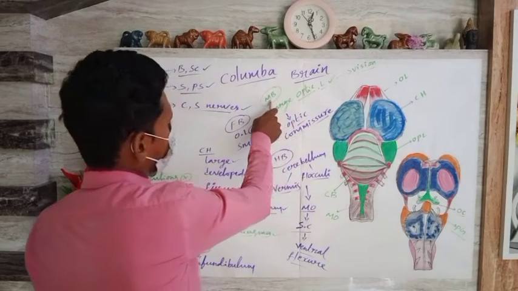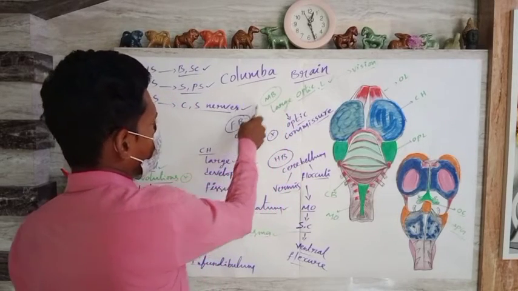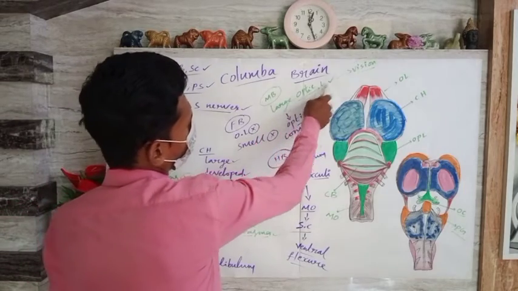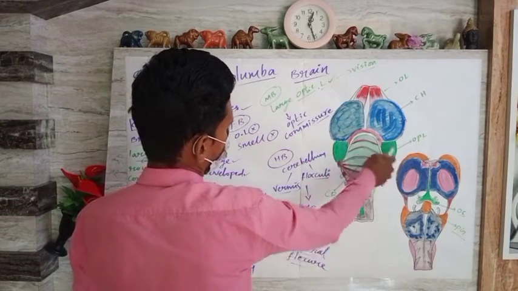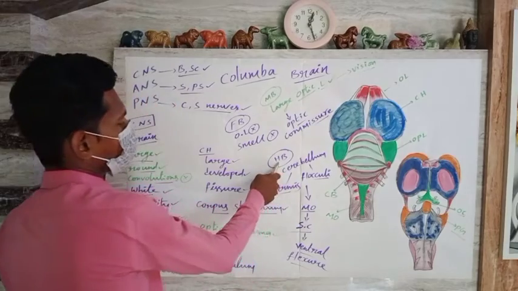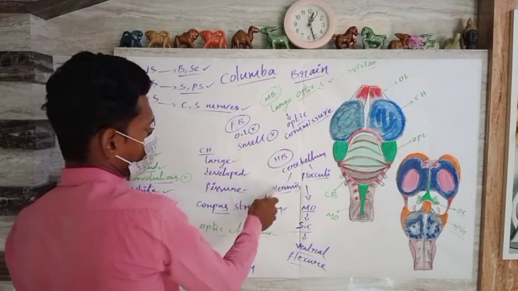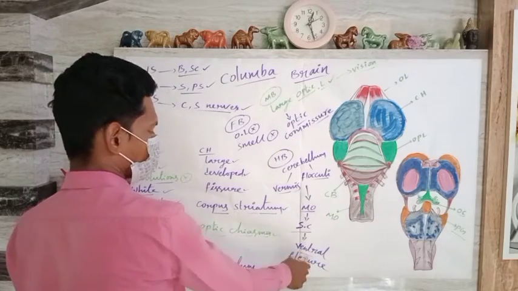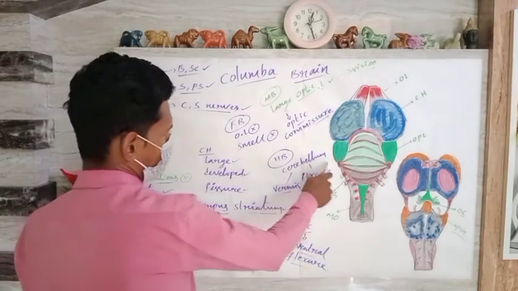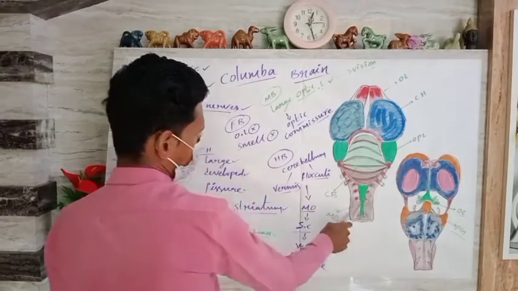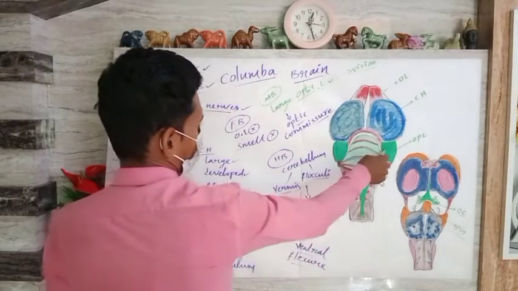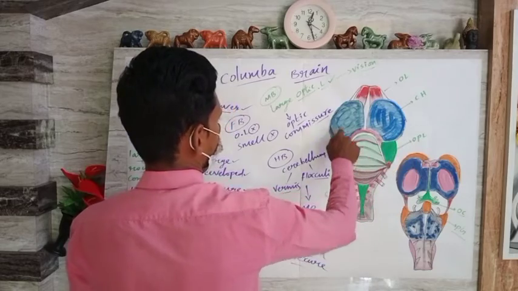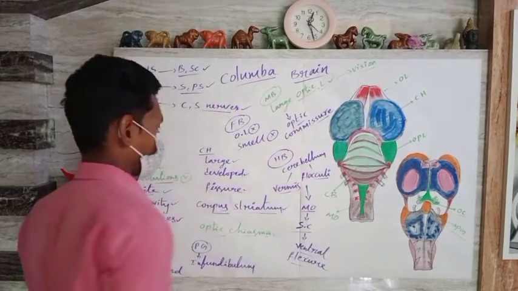Here MB is midbrain, FB is forebrain. Midbrain, in the sense, large optic lobes responsible for vision. This is the midbrain. HB is nothing but hindbrain. Cerebellum, vermis, flocculi, medulla oblongata, spinal cord, ventral flexure: these all parts come under the hindbrain. These two parts come under the midbrain. Then the remaining parts come under the forebrain.